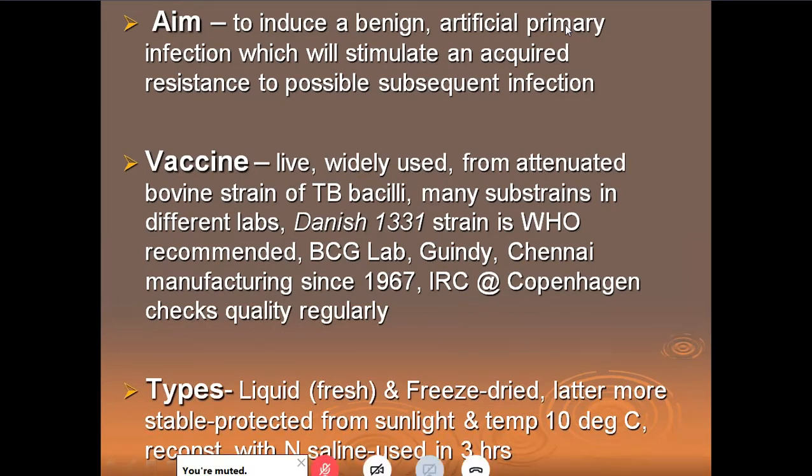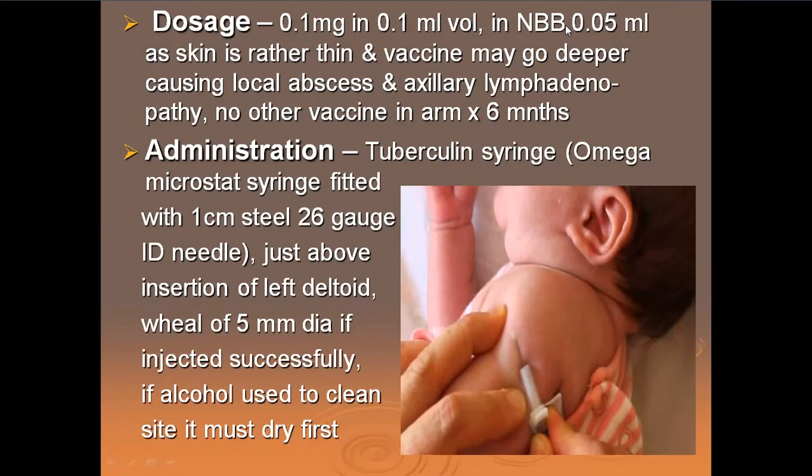Okay. Once you reconstitute the vaccine, please remember to vaccinate the maximum number of babies because you have to use it within 3 hours. The dosage is 0.1 mg in 0.1 ml volume. Remember this: 0.1 milligram in 0.1 milliliters volume in newborn babies. This is because the skin is very thin. See the baby's photograph.